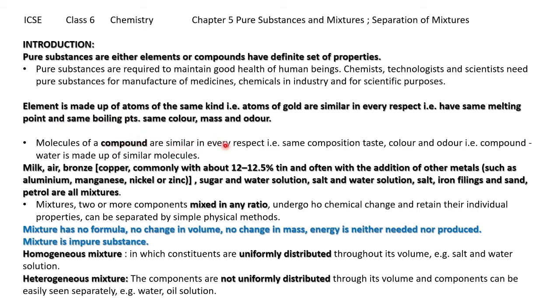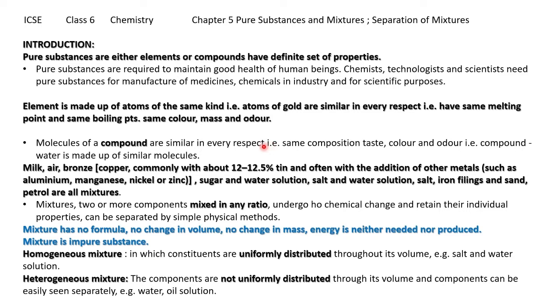Compounds are similar in every aspect, as we said for water. Two hydrogen and oxygen, in the same gaseous state, show the same property. Water shows the same properties: colorless, tasteless, and has the property of flowing.